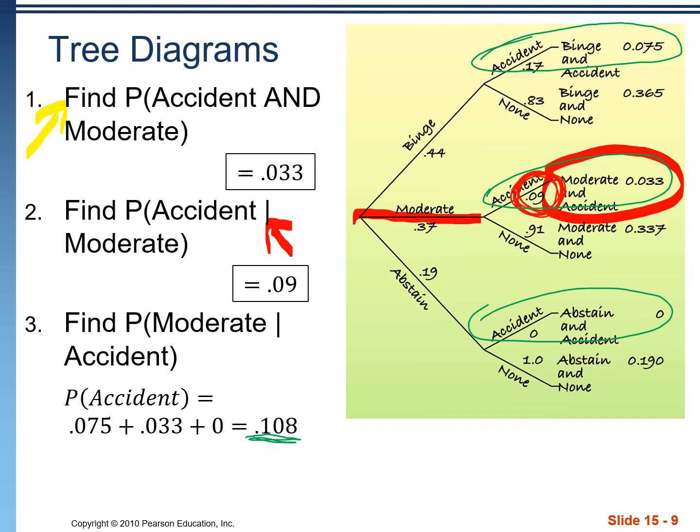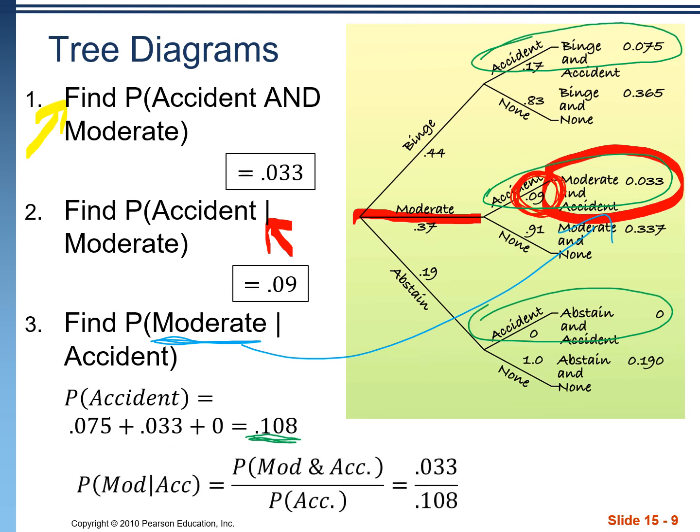All right, of those 10.8% of students, what's the probability that we select someone who's a moderate drinker? Okay, that's this group right here. Okay, so we're just going to take that percentage and put it on the top of the fraction with that 0.108 on the bottom, and we get 0.306 as our answer.